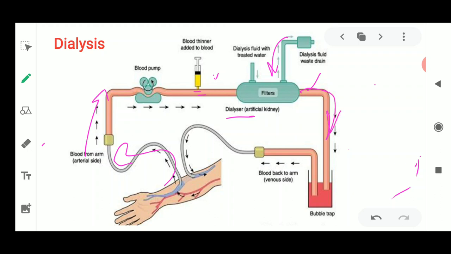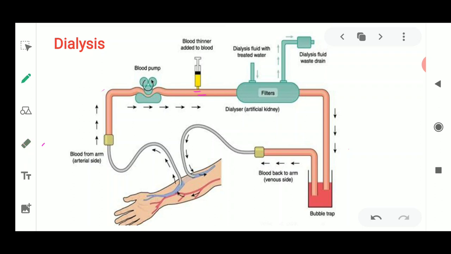What happens next is that blood flows inside the next chamber, which is known as the bubble trapper. Why? Because bubbles should not enter the blood vessel, because they are going to clog it and the person could die because of the lesser supply of oxygen. Next, when the blood is purified, it enters again from another part of the body, another part of the veins, and mixes again inside the circulation, because of which this filtration is continuously taking place.